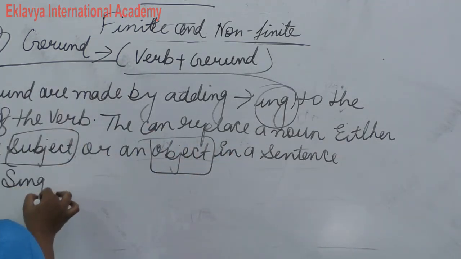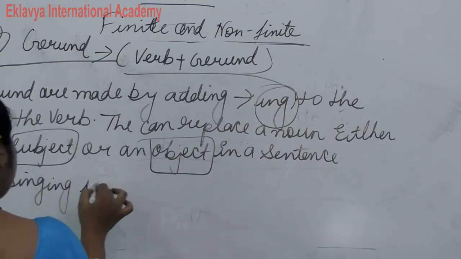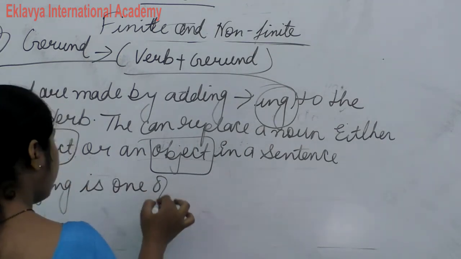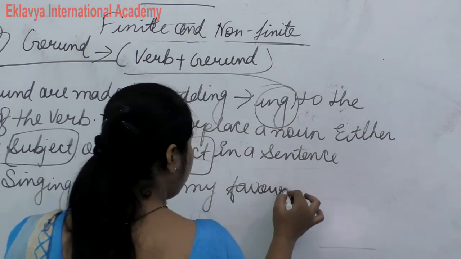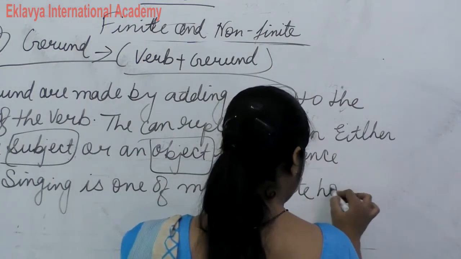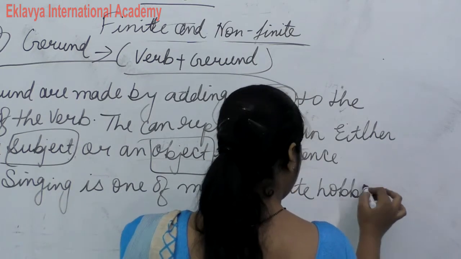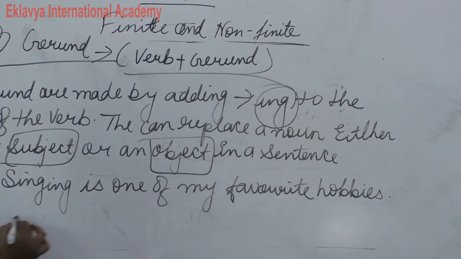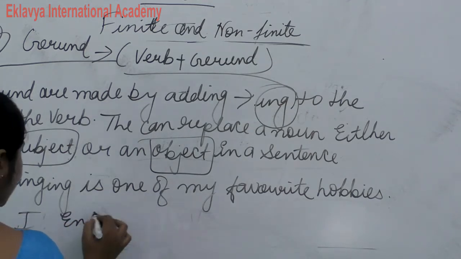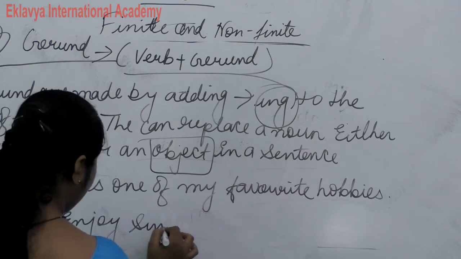Like, singing is one of my favorite hobbies. Singing is one of my favorite hobbies. And next is, I enjoy singing. Now listen, difference.